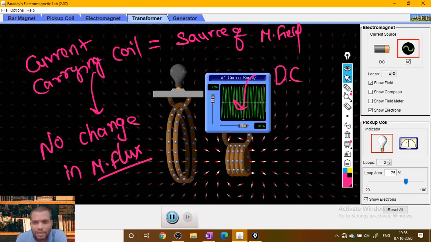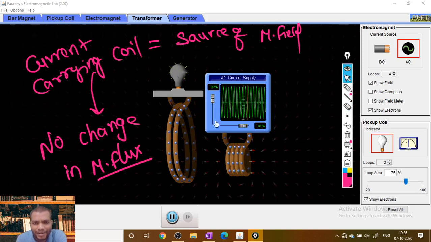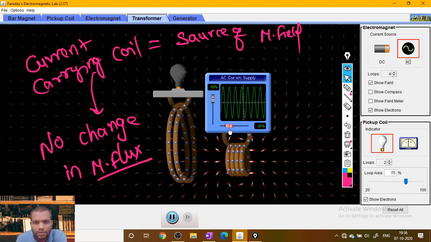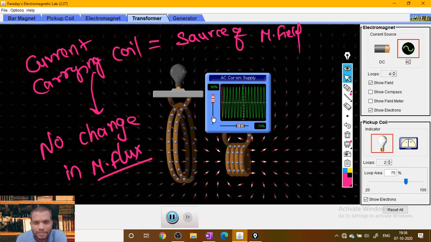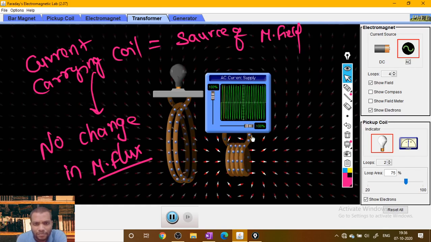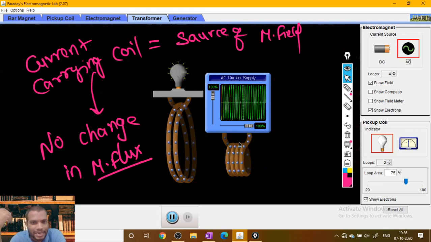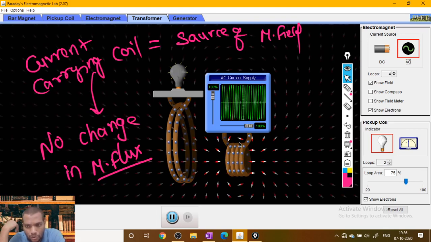If you pass alternating current in the first coil, coil 1, alternating current having frequency and magnitude and so on, for a moment no need to know about that. The current which comes to our house, the current you are using other than the DC sources, is known as alternating source.